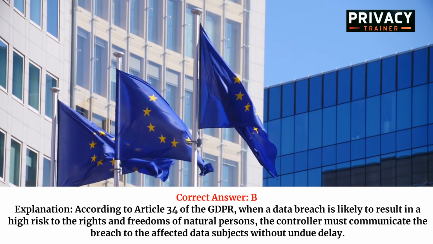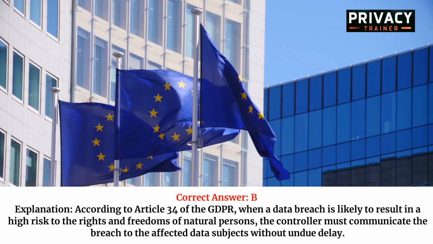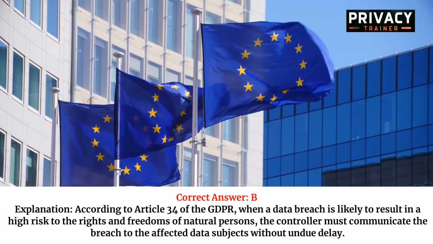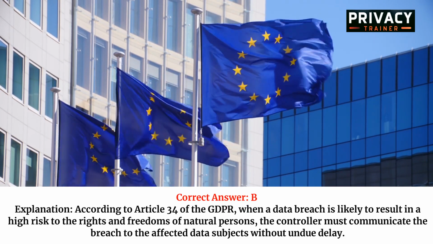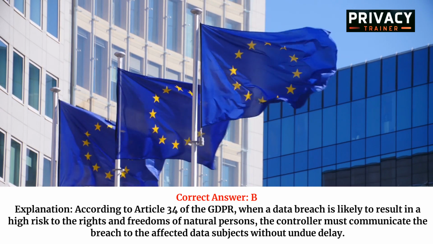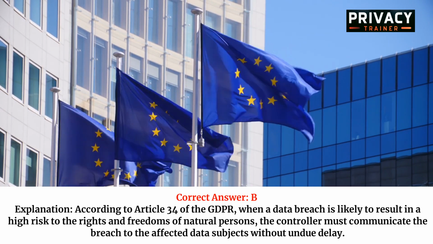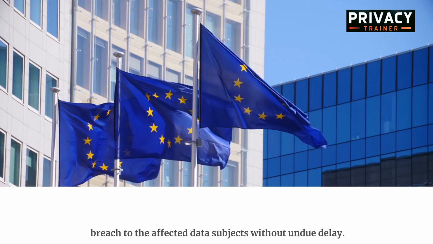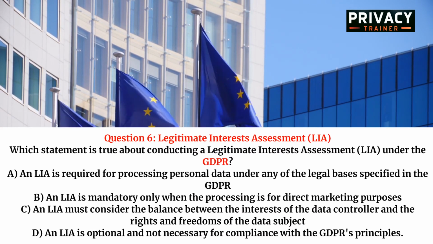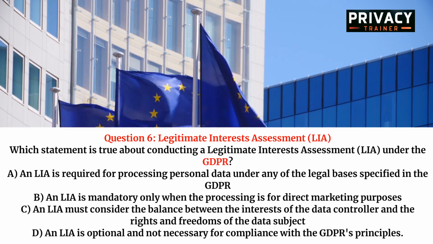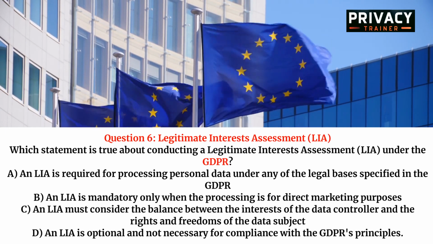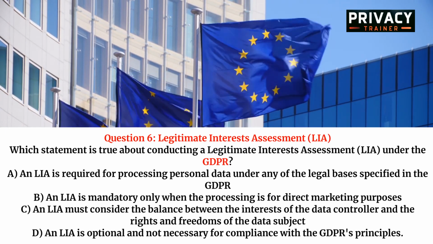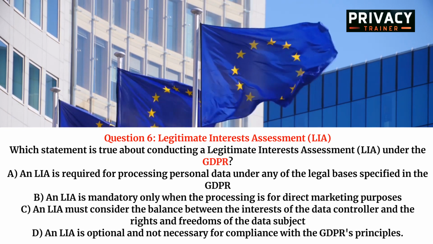Correct answer, B. Explanation. According to Article 34 of the GDPR, when a data breach is likely to result in a high risk to the rights and freedoms of natural persons, the controller must communicate the breach to the affected data subjects without undue delay. Question 6. Legitimate Interests Assessment, LIA. Which statement is true about conducting a Legitimate Interests Assessment, LIA, under the GDPR?